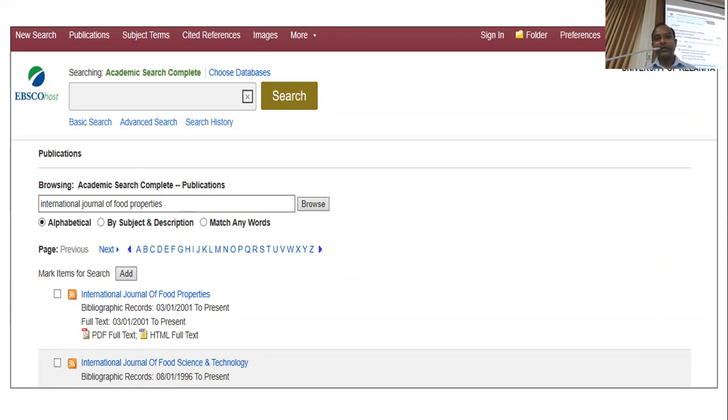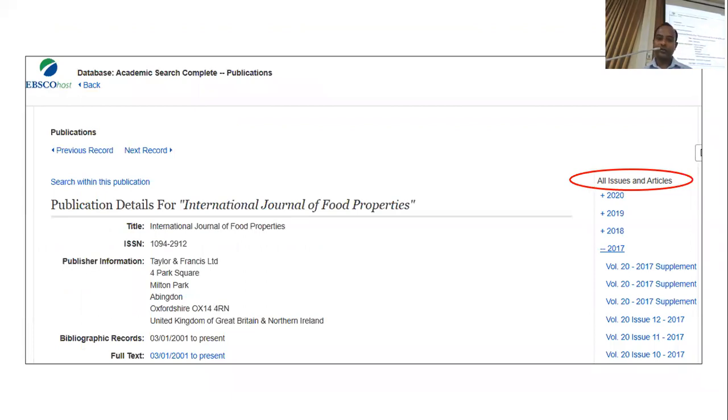So likewise, this is the browsing facility. In any database, we have both searching and browsing facility. By browsing, you can see all the resources available in the database. Through this browsing facility, you can identify what journals are available, and whether we have full text or not. Then when you click on that particular journal, it will bring you to the home page of that journal, with all the issues from the latest to the archival issues, very similar to what you have already used in other databases during your studies. We can access the back issues of the journal.